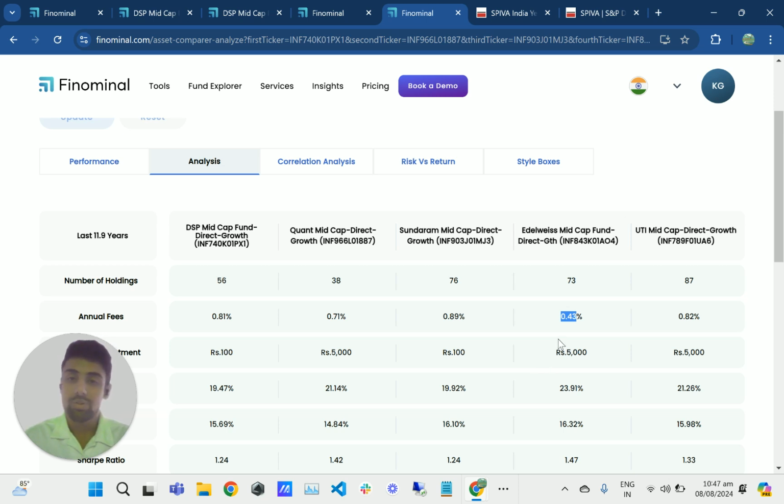I think that concludes this video. What we have learned in this video is that the mid-cap active fund has failed to outperform its passive benchmark. It has failed to outperform even its peers, and when you compare it against a passive benchmark fund, it has again failed to outperform. And we also looked into the entire mid cap and small cap funds as a category and saw that 75% of the active funds have underperformed their benchmark.